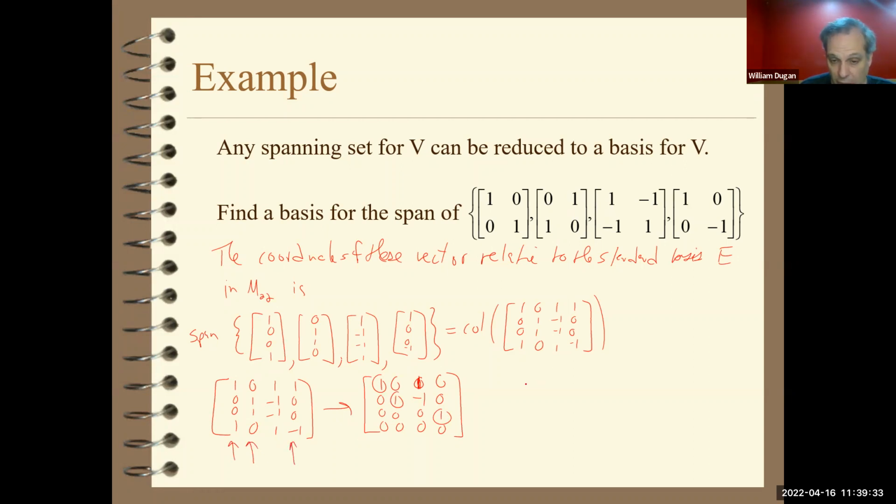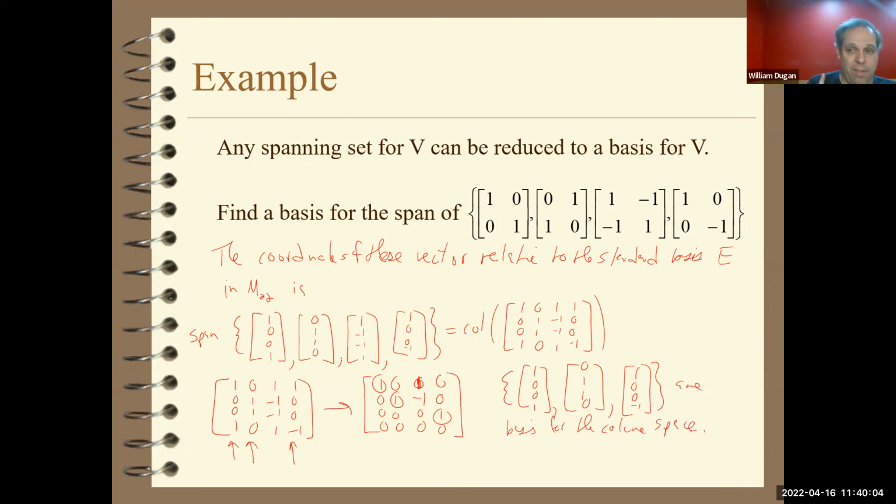So because of that, the vectors 1, 0, 0, 1, 0, 1, 1, 0, and 1, 0, 0, negative 1, these are a basis for the column space of that matrix.